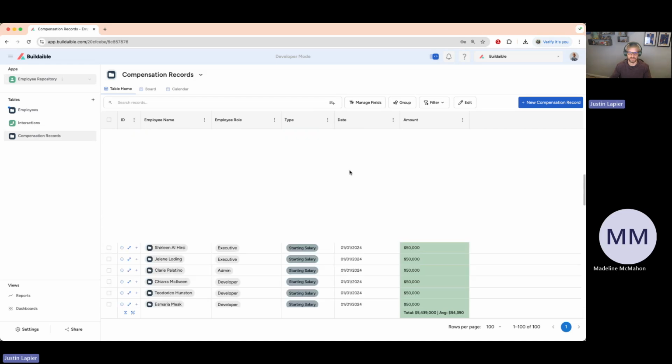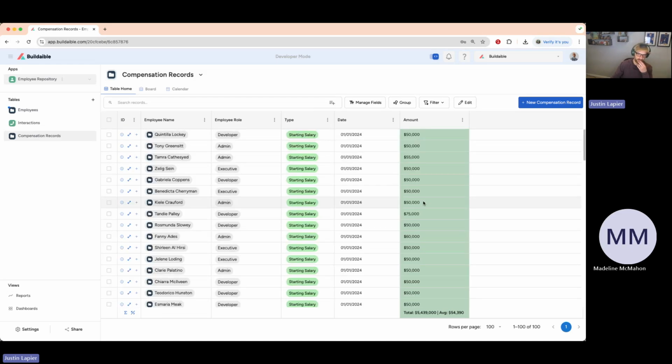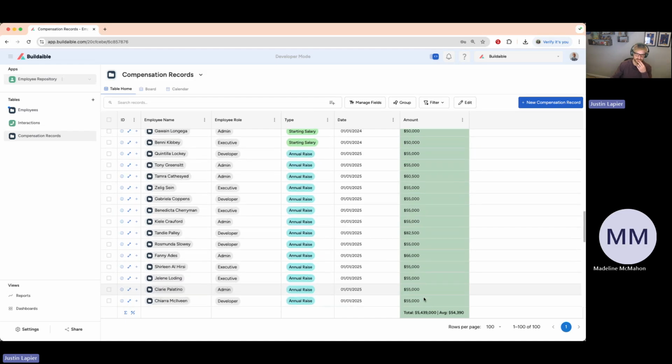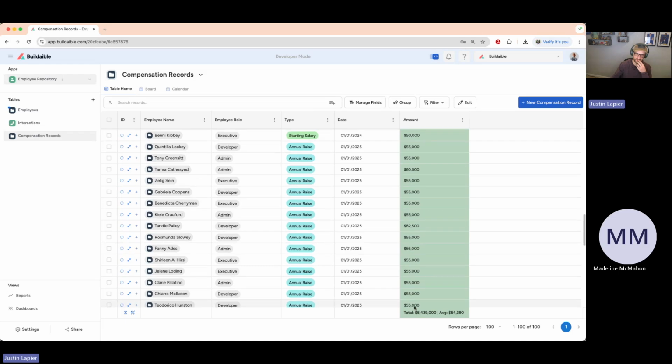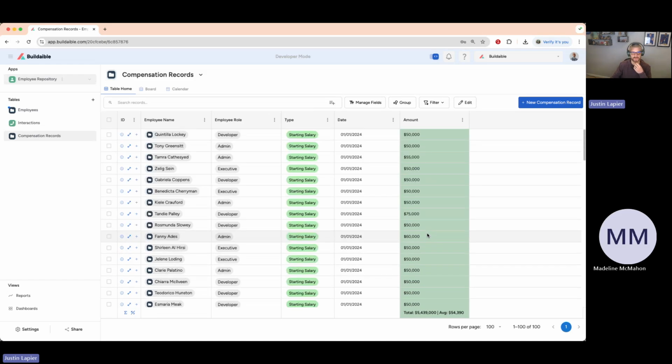Good to go. So the other cool thing about our numeric fields here is they always give you a total at the bottom and an average of them. So it looks like the total is kind of wonky in this because this is showing the initial starting salaries and the annual raises that went up to the new salary. So that total is based off of duplicate effort on employees. But in this case, it is showing you your average salary as 54,390 out of all of these. So it's kind of cool that those do that. And negative values would show red.